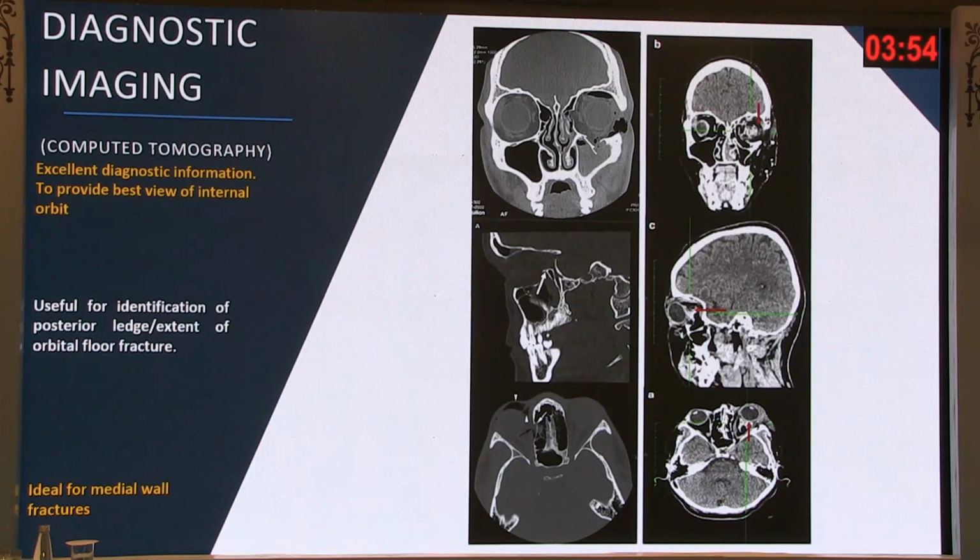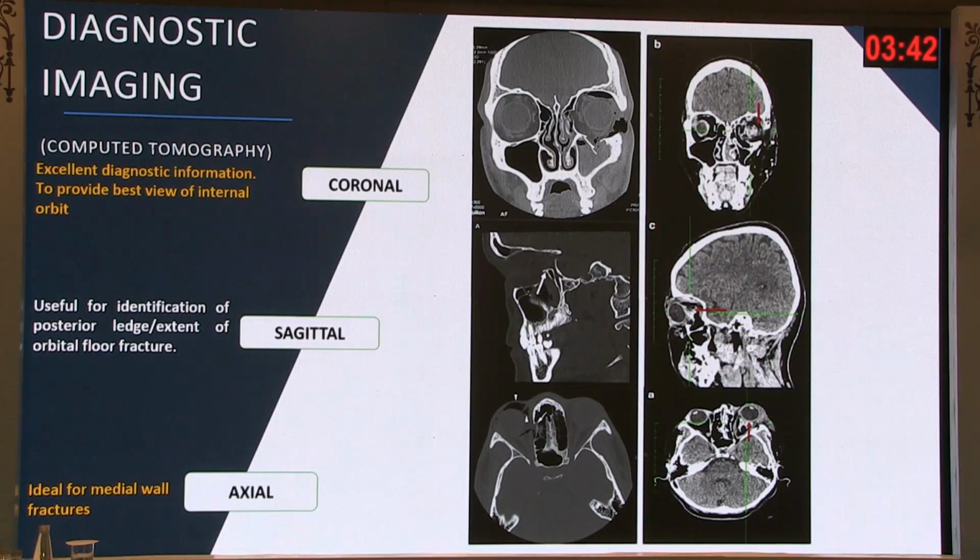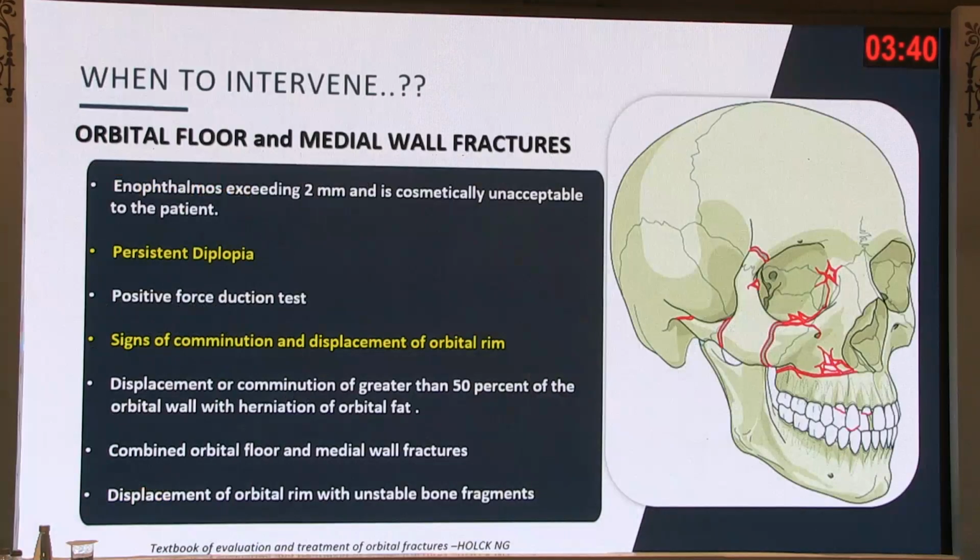So diagnostic imaging, I think we all agree that computed tomography today is the gold standard, and it is important that you ask for scans in all the sections, that is coronal, sagittal, and the axial sections, because there are things that you see in each of these sections.